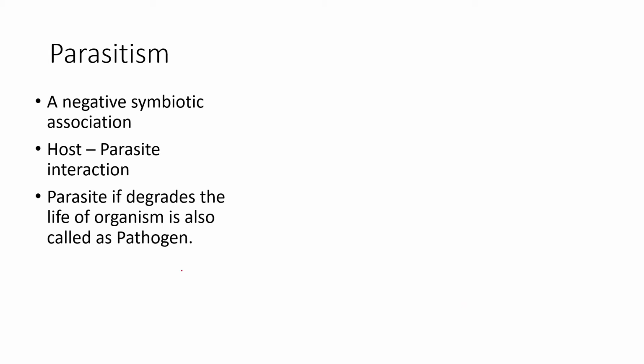Okay. Then comes parasitism. Parasitism is a negative symbiotic association. Symbiotic association here refers to the fact that both of them are interdependent. So symbiotic doesn't always mean positive. Symbiotic means interdependent relationship. So parasitism is a negative symbiotic association where there is a host and then there is a parasite. But when multiple parasites actually take over the host and cause diseases, then the parasites are called pathogens.